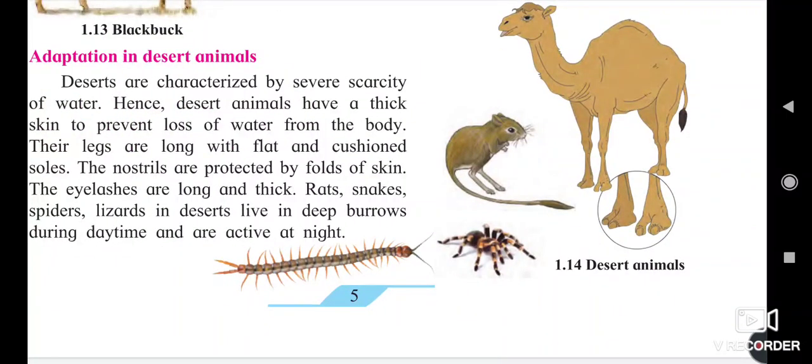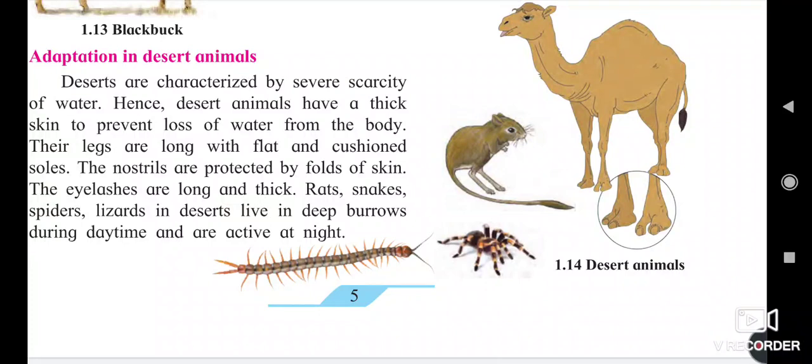Adaptation in desert animals: desert areas are characterized by severe scarcity of water. Desert animals have thick skin to prevent loss of water from the body. Their legs are long with flat cushion soles.